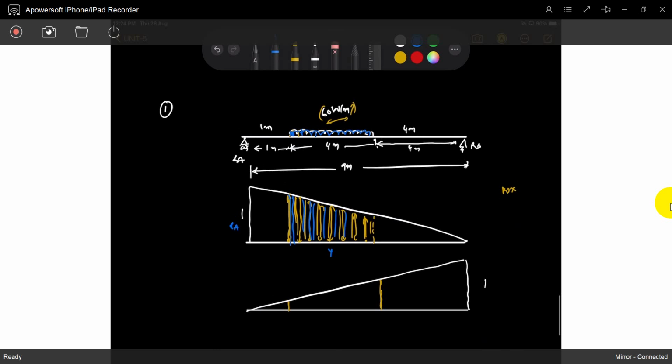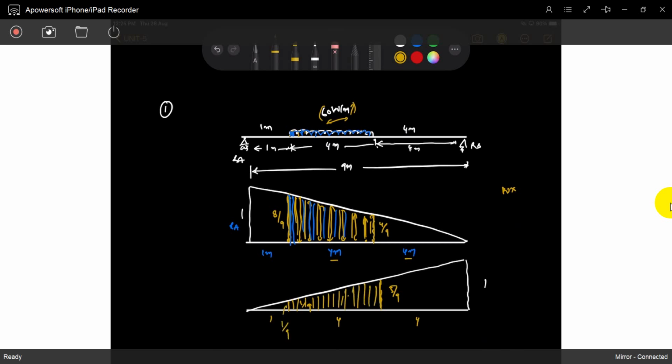First, this is 4 meters, this is 4 meters, this is 1 meter. What is this value? This is 4, 8, so 8 by 9, since the total distance is 9. What is this value? This value is 4 by 9. Again, this is 1, this is 4, this is 4, so this is 5 by 9. This is 1 by 9, this is RB, 1 by 9.